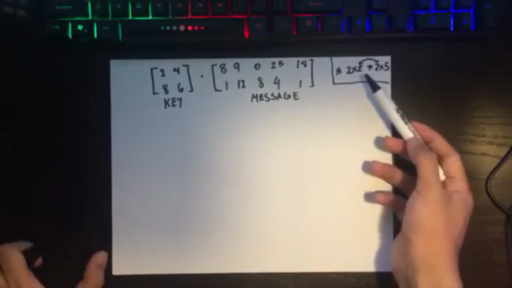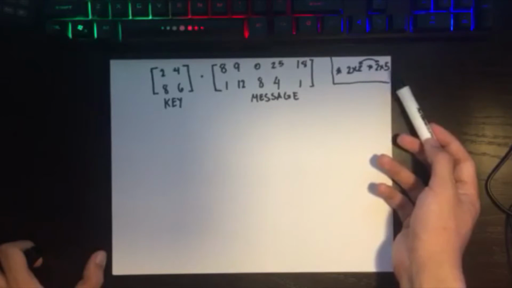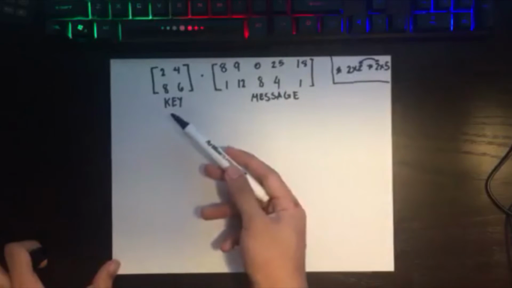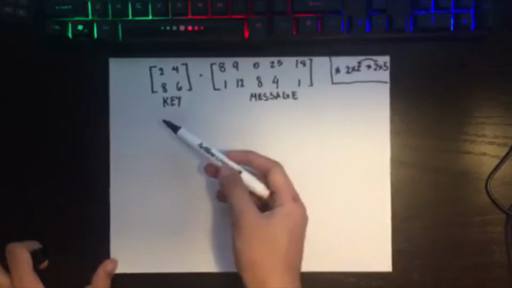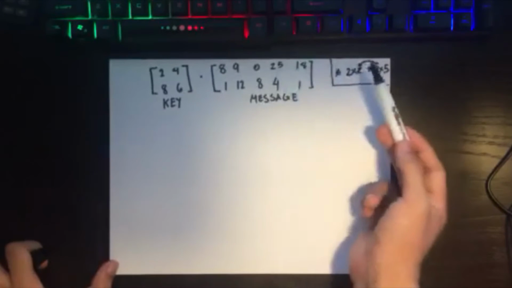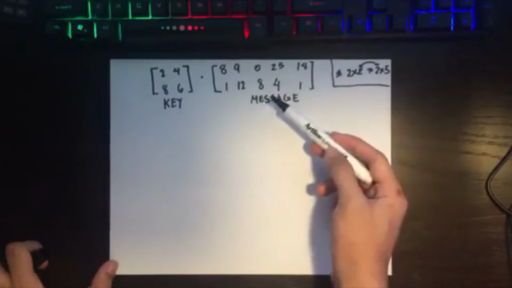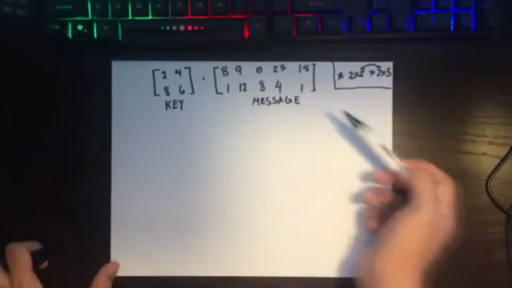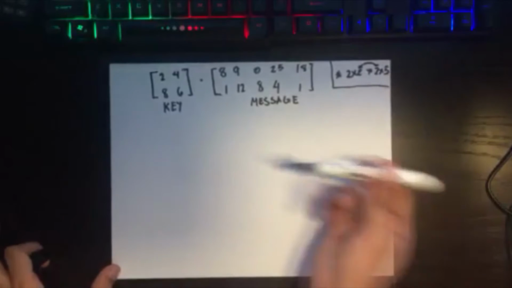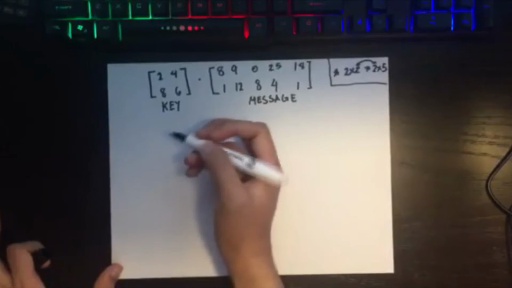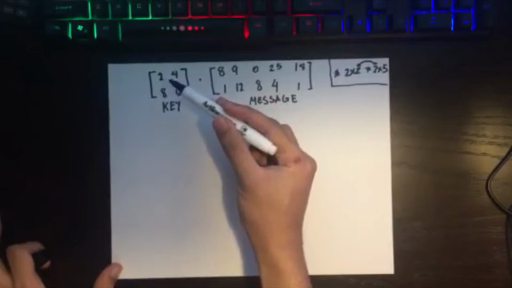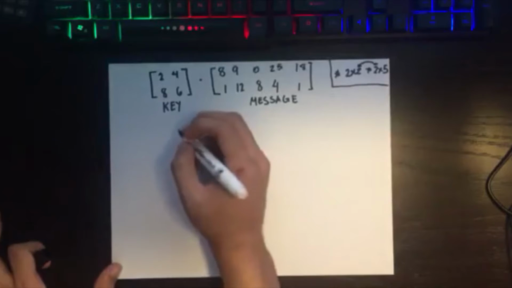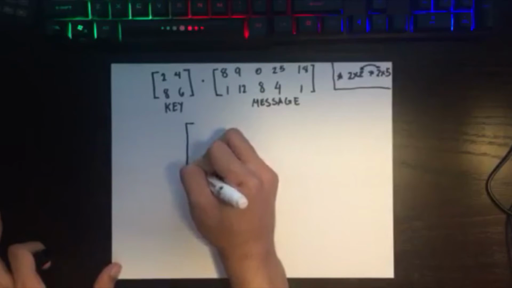So in this case, we have a 2x2 matrix multiplied by a 2x5 matrix. We can multiply this because the number of columns of the first matrix, which is our key, has 2 columns, 1, 2. And for the second matrix, we have the message, which is a 2x5 matrix, which has 2 rows, 1, 2. So that means we can multiply these two. To multiply these matrices, we first multiply the rows of the first matrix to the columns of the second one. So for that, we can make our new matrix.